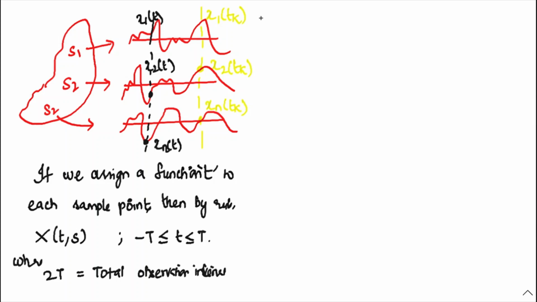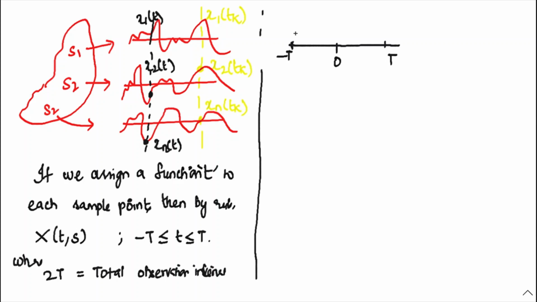How I am writing this 2T: simply observe the graph. For drawing a graph, you denote the central origin. With respect to the origin, you take the right side as positive infinite value and the left side as minus infinite value.